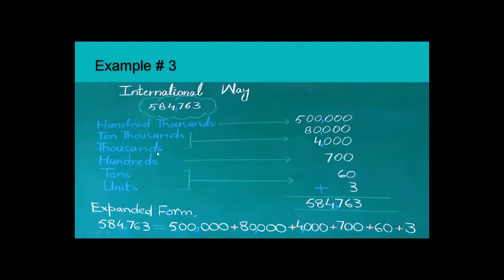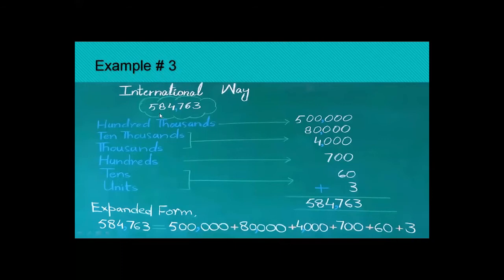So here 4 represents 4,000. How many zeros are there in 1,000? 3 zeros. 4 will be written like 4,000. Now the next is units, tens, 100, 1,000, 10,000. Here it comes at the place of 10,000. How many zeros are there in 10,000? 4 zeros. So it will become 80,000.